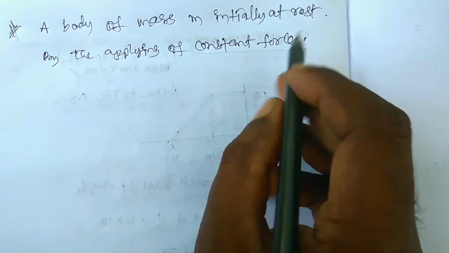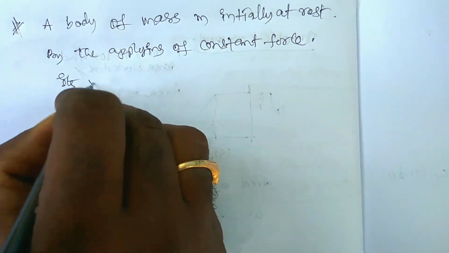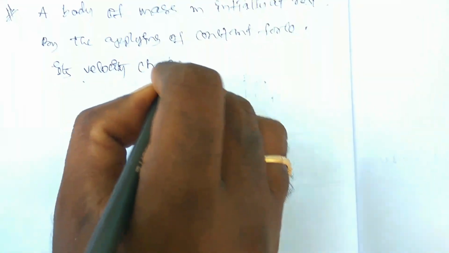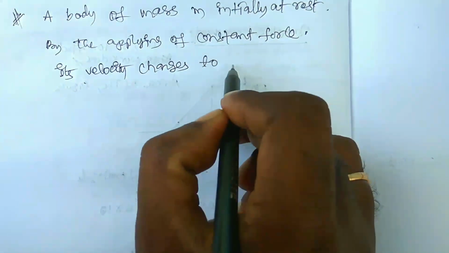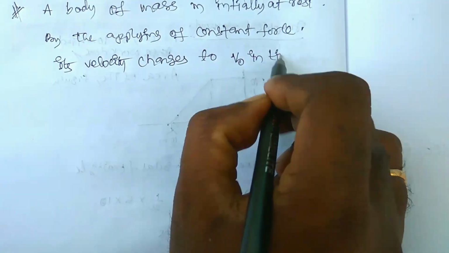By the constant force, its velocity changes to v naught in time t naught.